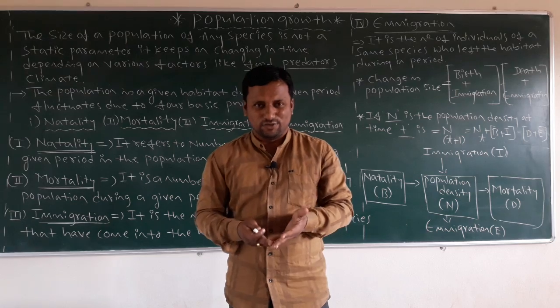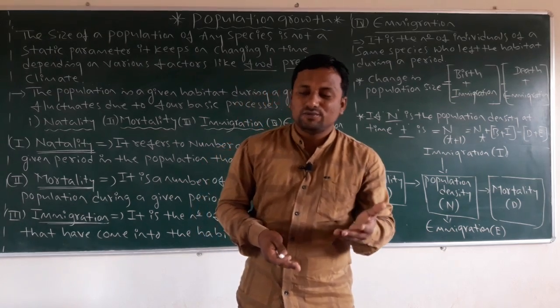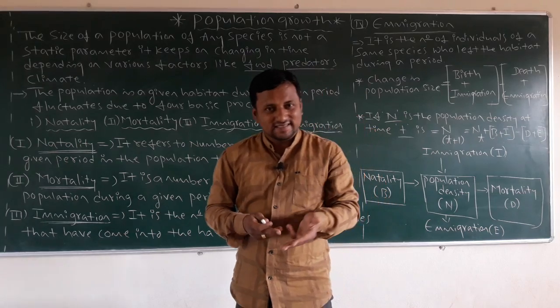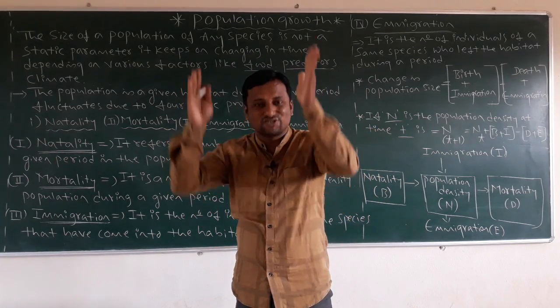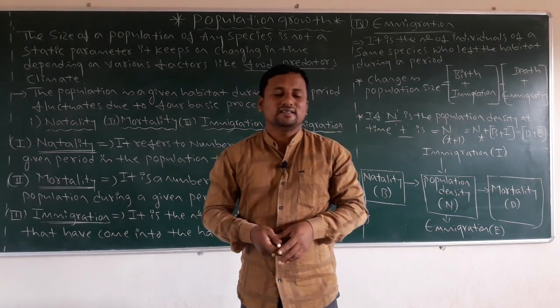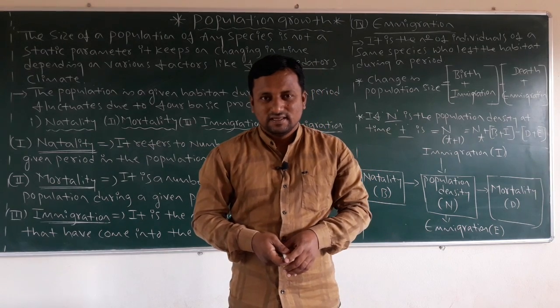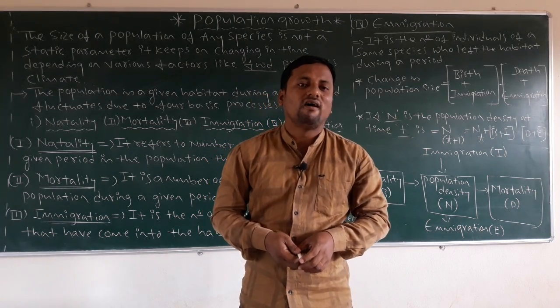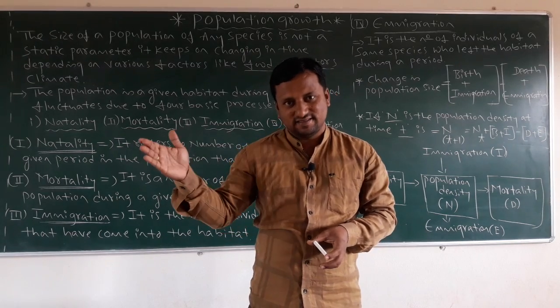What are those attributes? Birth and death rates, next sex ratio, next age distribution, and finally population size. These are the 4 attributes involved in the organism's lifespan.